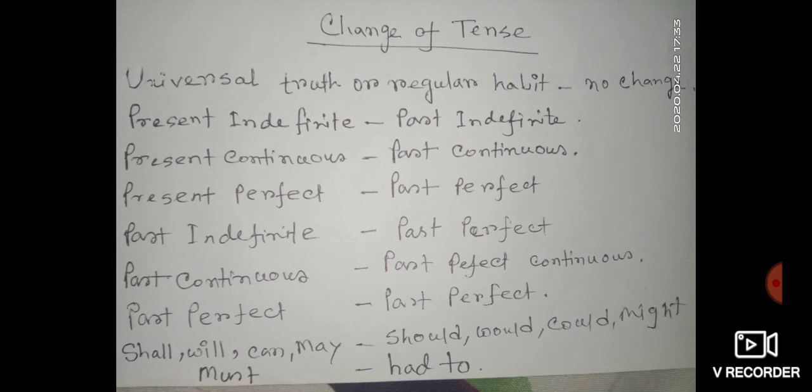In case of past continuous, it will be past perfect continuous. If past perfect, then it will remain past perfect. If shall, will, can, may, then in indirect speech it will be should, would, could, might. And if you find must in direct speech, then in indirect speech it will be had to. And remember that if you find a universal truth or regular habit in direct speech, then there will be no change in indirect speech.